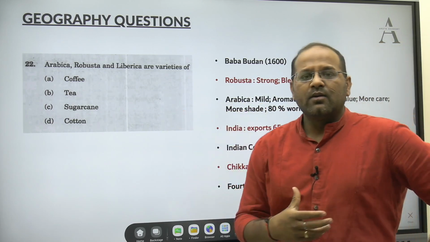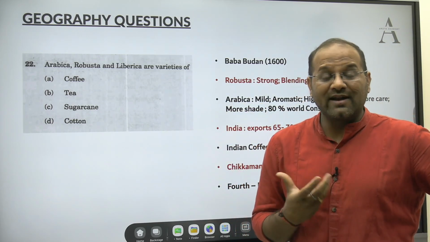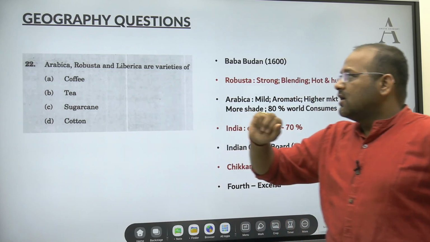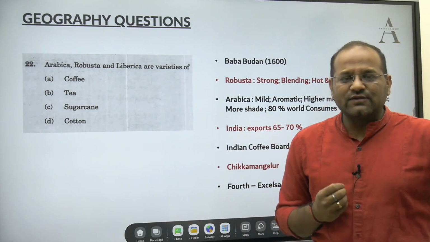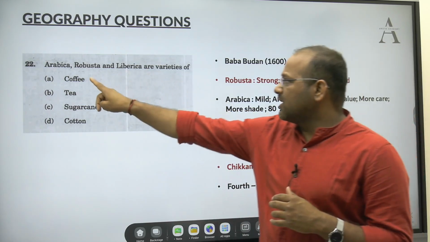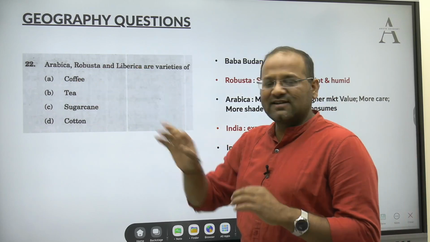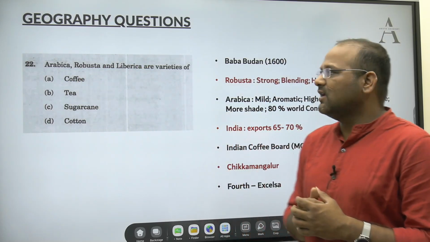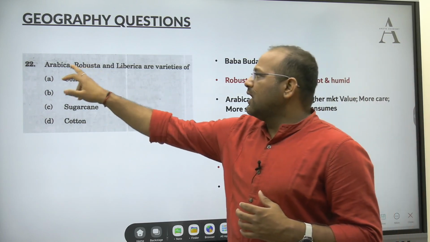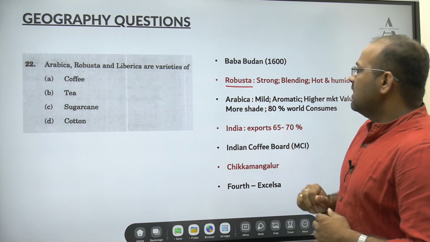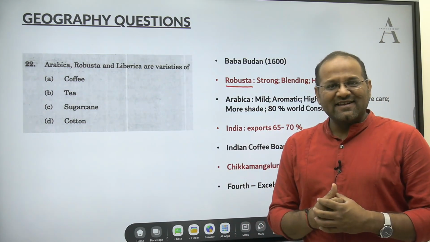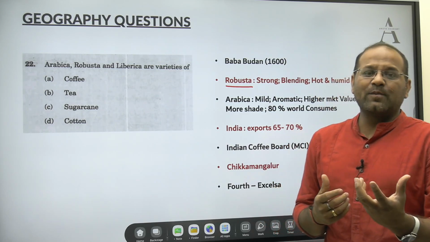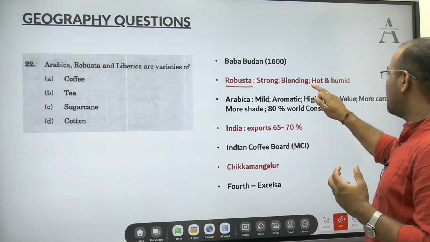In India, mostly we produce Arabica and Robusta. There are totally 4 varieties of coffee. One is Arabica, Robusta and Liberica. First, second, third they have already mentioned. I will tell you the fourth one as well. In India we produce Arabica and Robusta. So Robusta, the name itself is saying robust. That is robust. It can grow even in hot and humid conditions.